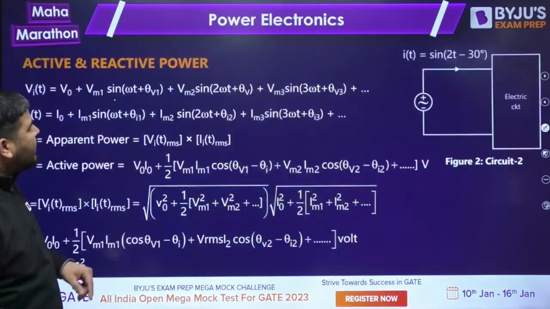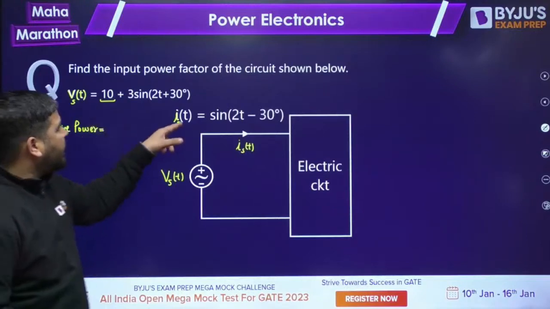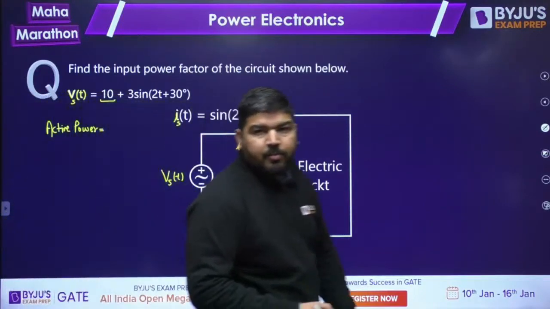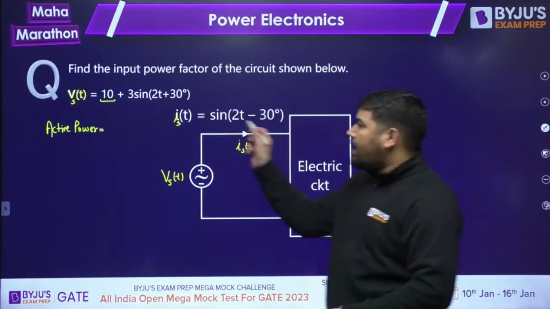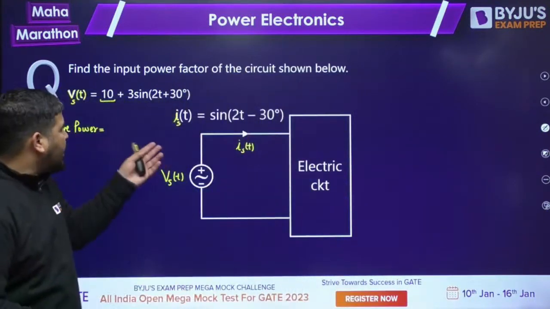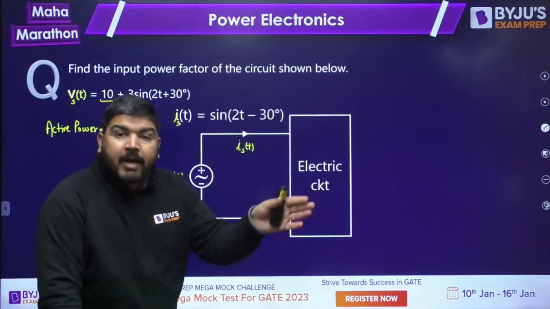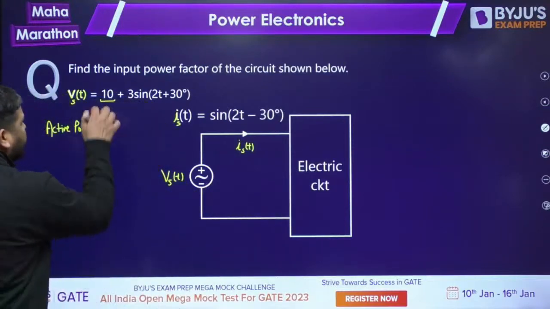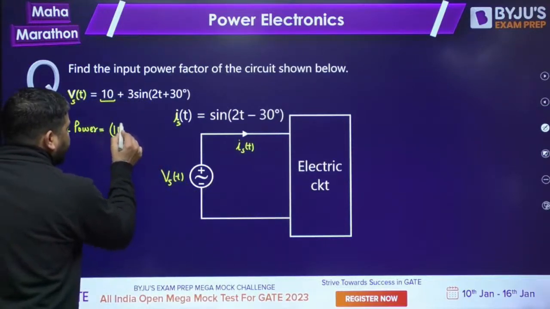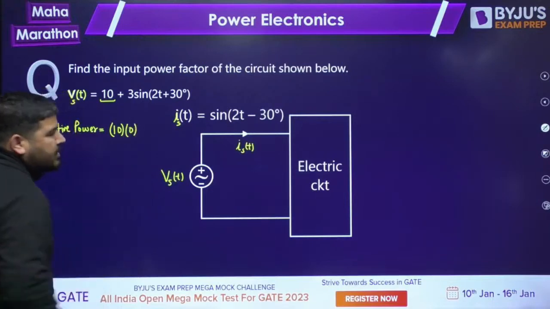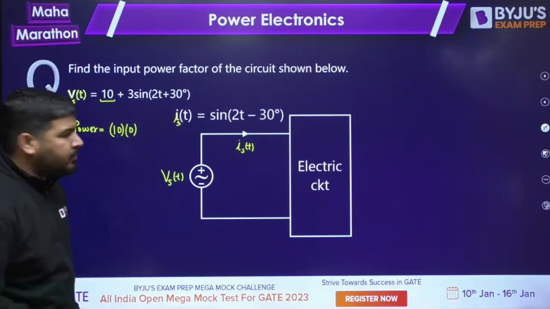But the current does not have the DC component. If you look carefully, this current does not have the DC component. If this current does not have the DC component, then you can't say that this DC voltage source will provide you some active power. Because of this 10, you have this 10 DC and the current component is 0. DC component of the current is 0.